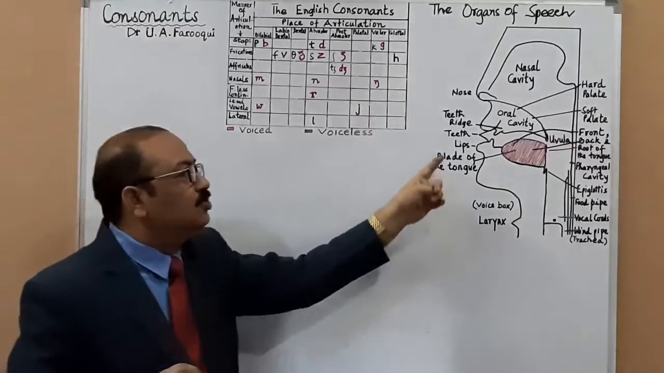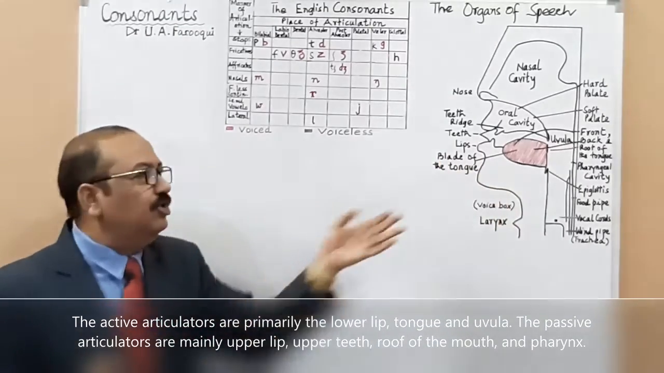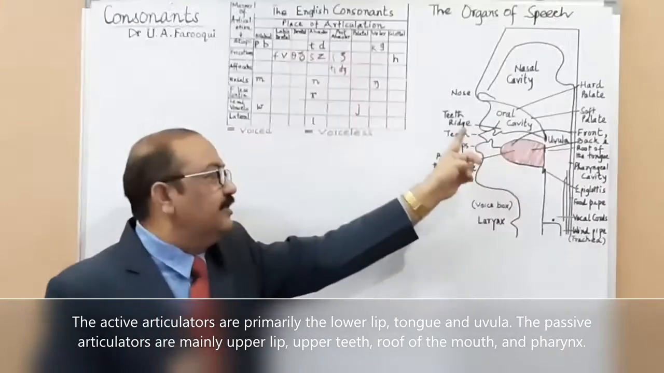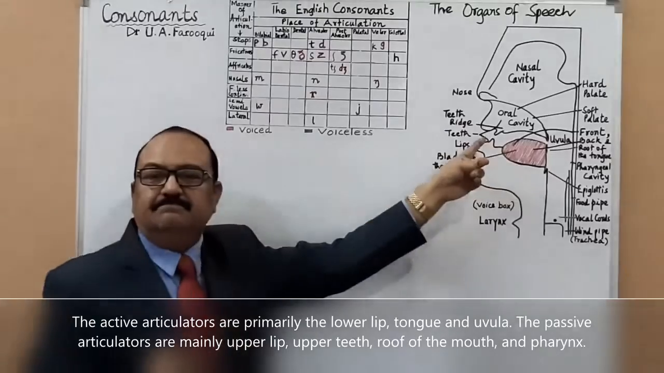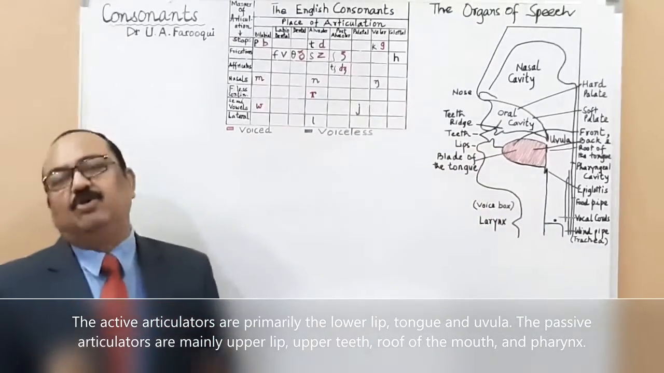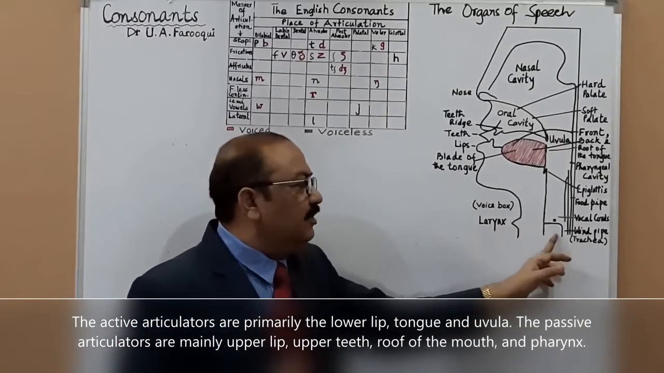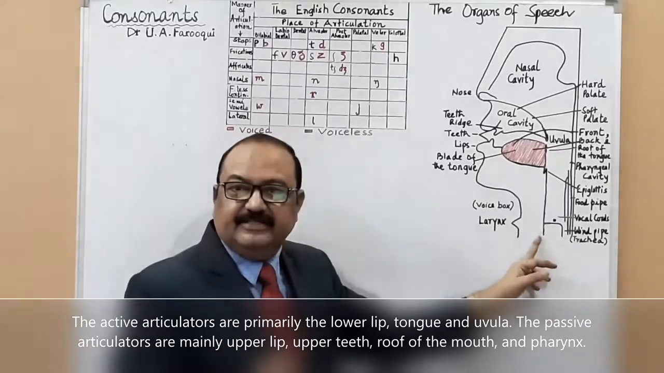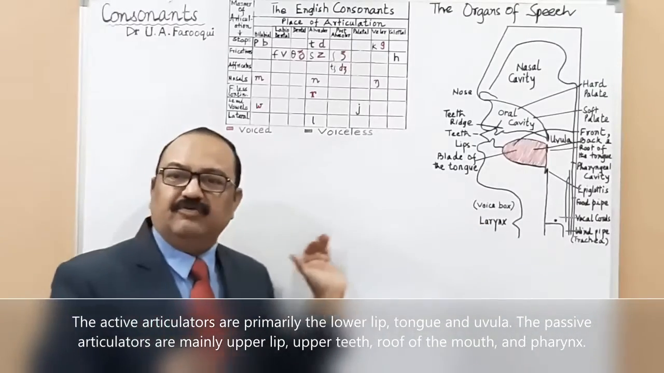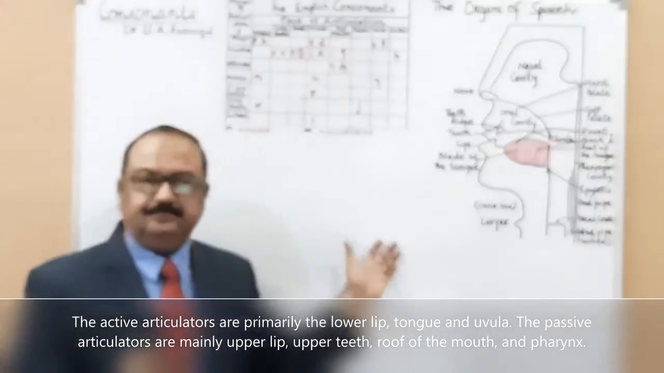Active articulators are the articulators which are actively involved in the production of speech sounds. For example, the lower and the upper lip, tongue, uvula, and glottis, you may say. Why do I say glottis? Because vocal cords vibrate. What's the role of vocal cords? When they vibrate, you have a voiced sound, and when they do not vibrate, you have a voiceless sound.